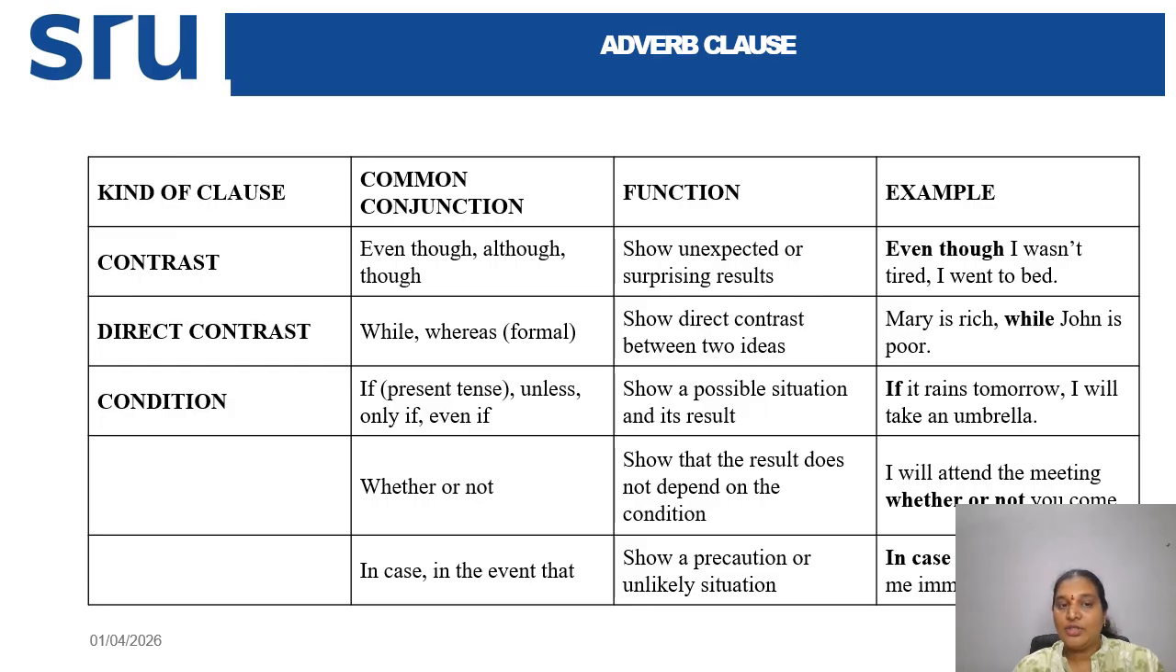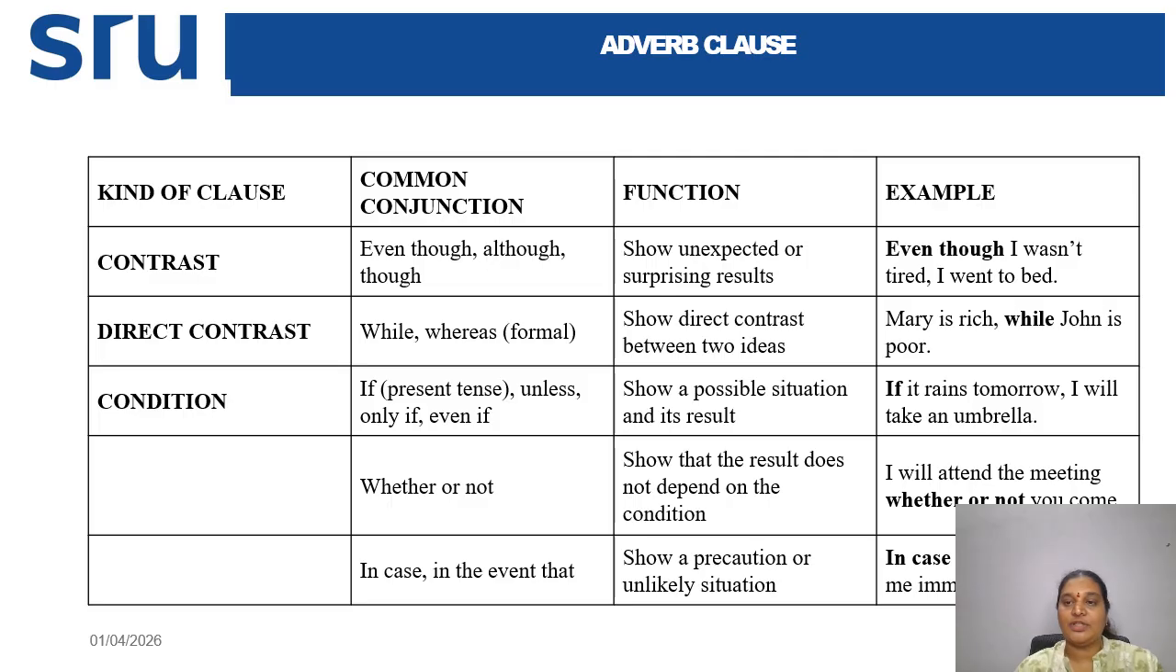Direct contrast, like while and whereas in a formal context, shows direct contrast between two ideas. Mary is rich while John is poor. Here we are taking two different, contrasting ideas, and we are taking the help of common conjunctions like while and whereas. And conditions show a possible situation and its result. If it rains tomorrow, I will take an umbrella.